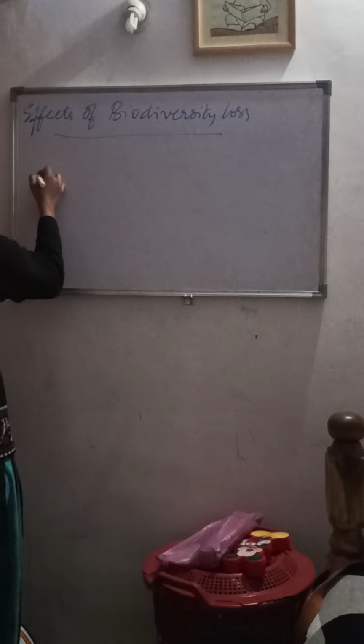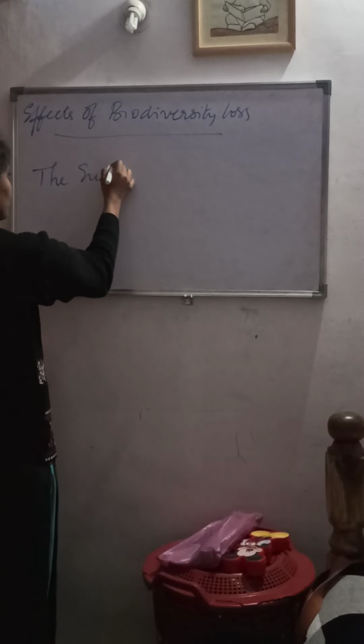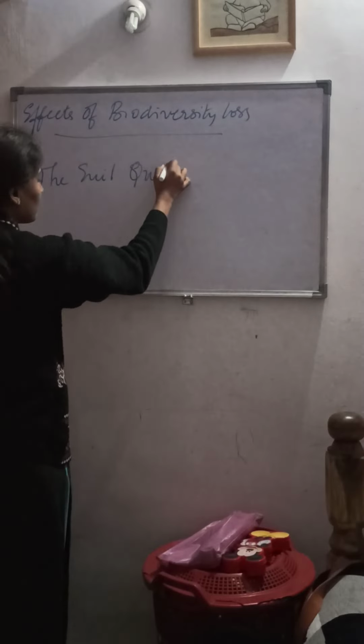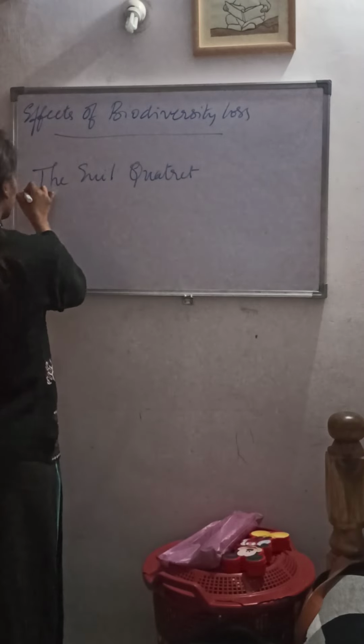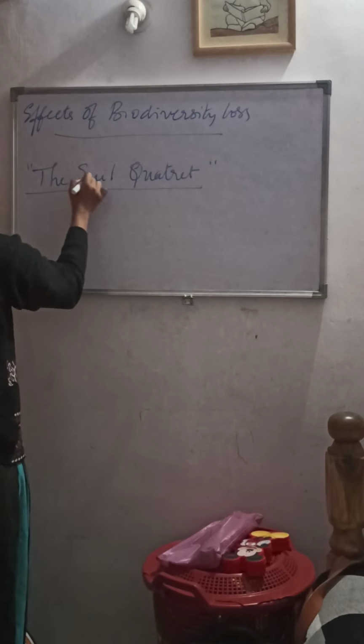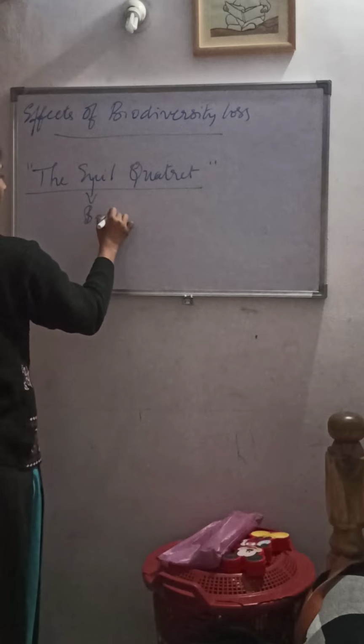There are four important causes of this biodiversity loss, hence it is called the evil quartet. Evil means bad, and quartet means four, the four reasons. The present loss is all due to human activities, that is, anthropogenic activity.